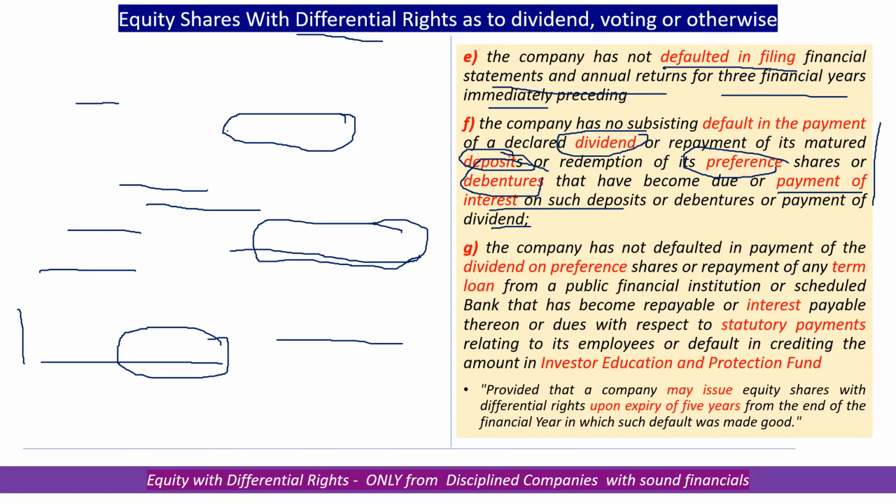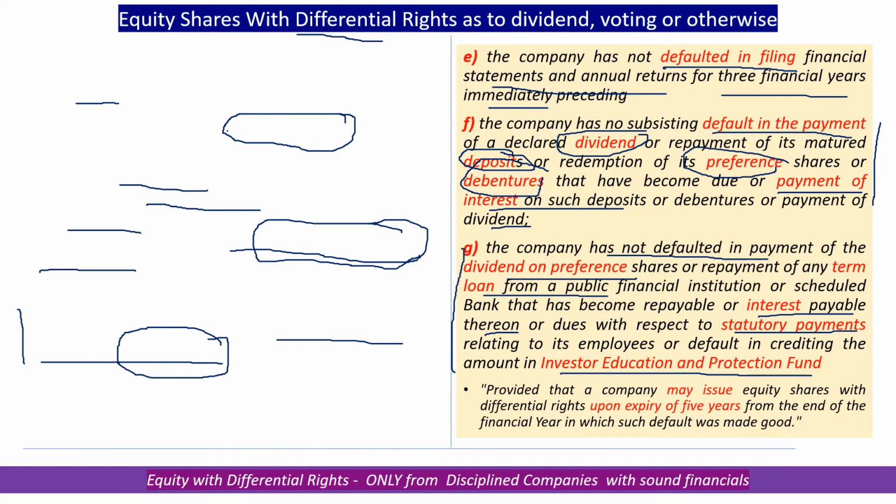And once again, this is regarding the subsisting default in payment. And it also says the company has not defaulted in payment of dividend on preference shares or any term loan taken from a public financial institution or bank, or interest payable thereon, or any PF, ESI, certain statutory payments. There should be absolutely no default, and sometimes the amount of unclaimed dividend has to be transferred to Investor Education and Protection Fund.